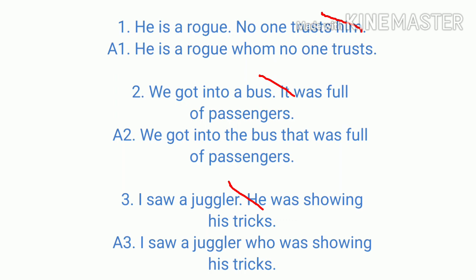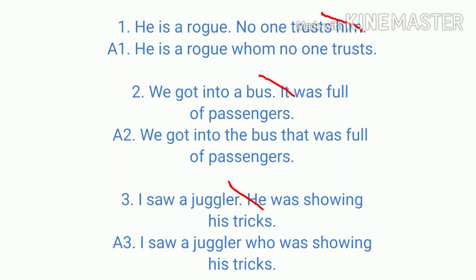In the second, we got into a bus, it was full of passengers. So now again we are talking about a bus. So it is a non-living thing and we need to join it with that. So we got into a bus that was full of passengers. So that what we are talking about, the bus, is not repeated when we join. So we omit that it.